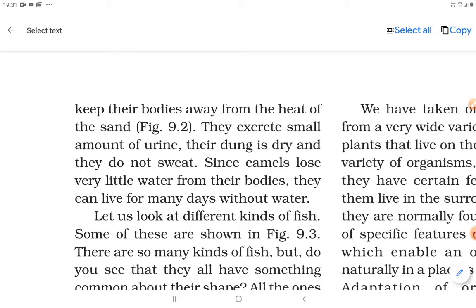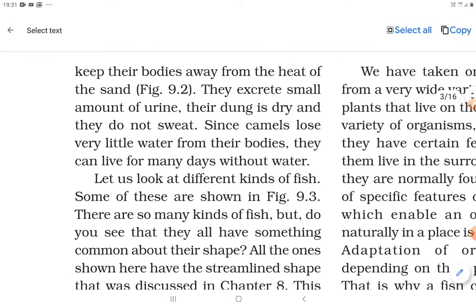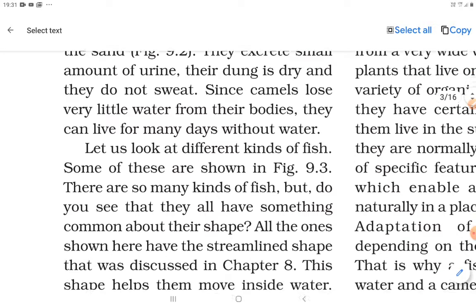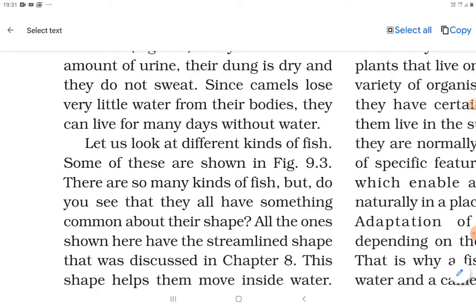So such type of property lies in that animal. Since camels lose very little water from their bodies, they can live for many days without water. Let's look at a different kind. We talked about the camel; now let's look at the fish. Some of these are shown in the figure.